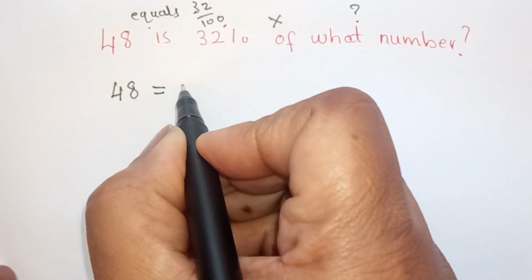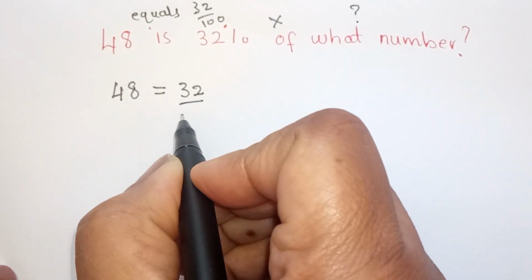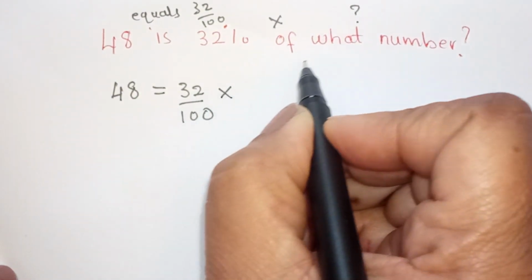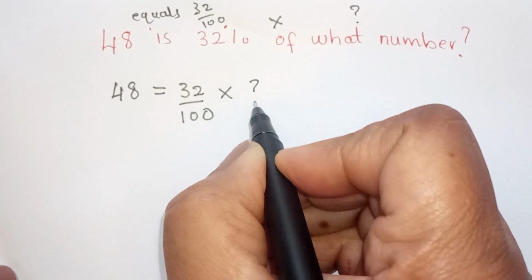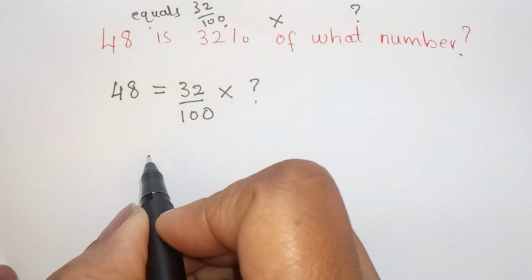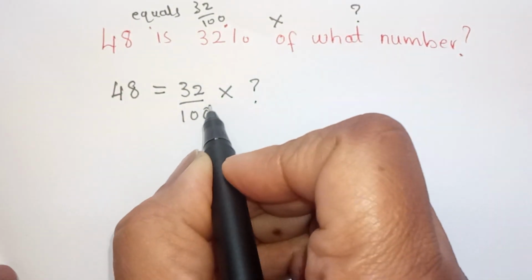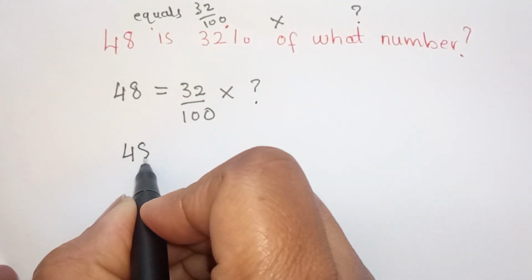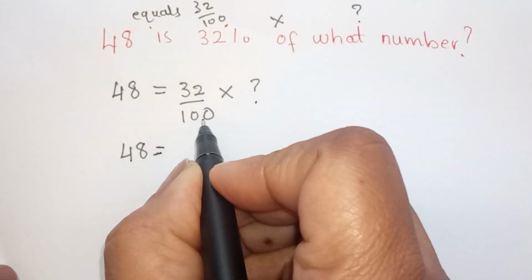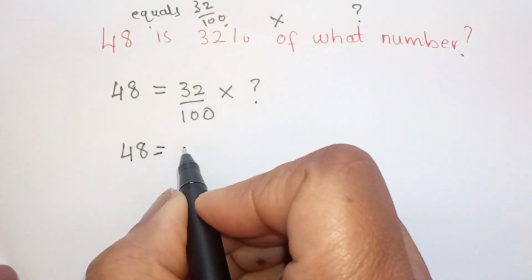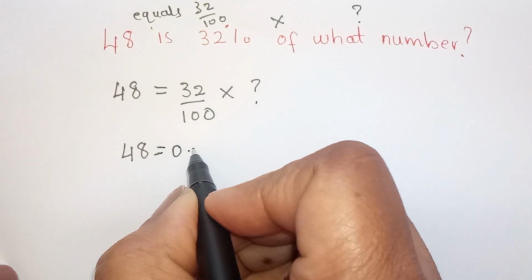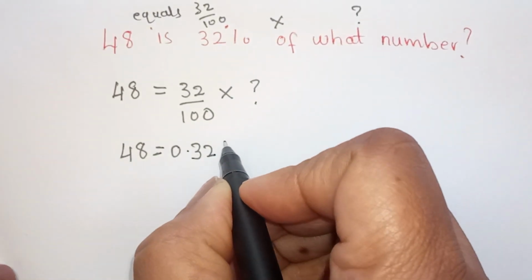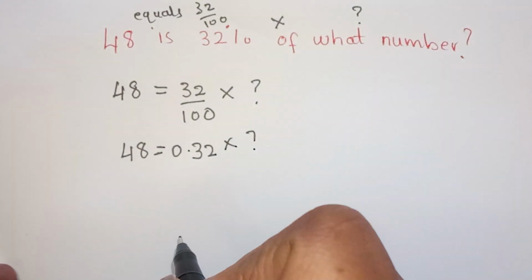So equals to 32 over 100 of multiply by, we don't know what number is here, okay? So we are going first to divide this. So we'll say 48 equals to, now when we divide this we move two steps, so we have 0.32, okay, multiply by, we don't know.